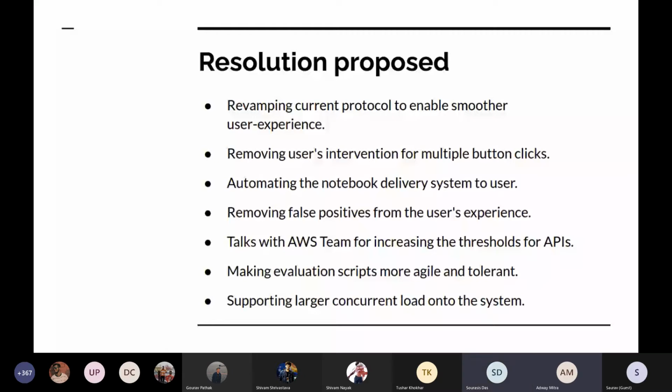As of now, students have been told that those who are having any kind of issues can just mail their completed answer sheets to us. We will manually evaluate. Once this issue is resolved, we'll go back to the automated evaluation. Right.